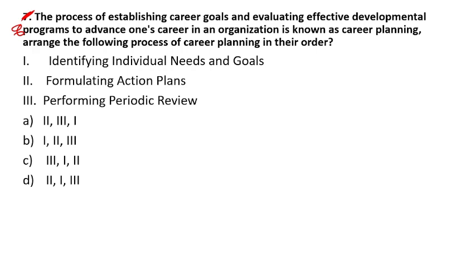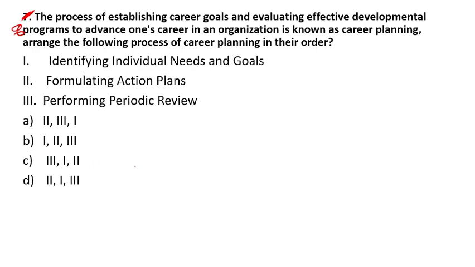So the process of establishing career goals and evaluating effective career development programs to advance one's career in an organization is called career planning. This definition is given, and it's asking about the steps to put them in the correct order. First thing, I need to identify.